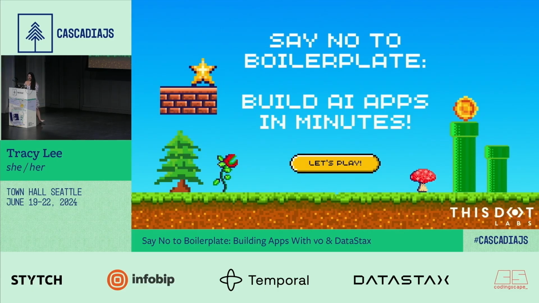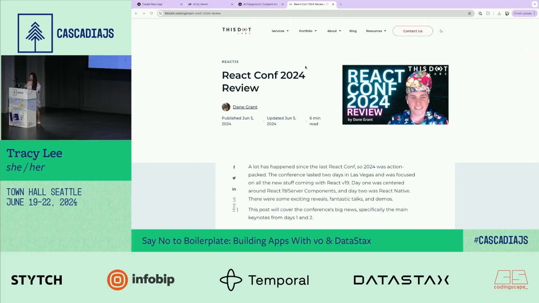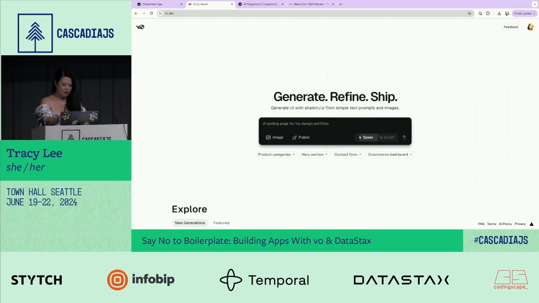I'm so excited to be chatting here, and we're going to be talking about saying no to boilerplate and building AI apps in minutes. So let's just go ahead and start doing that right now. I'm going to go ahead and open up v0.dev, if my computer lets me. Okay, thank you. And I'm going to say just build me a ChatGPT clone with rainbow colors and unicorn emojis, and see what this does.